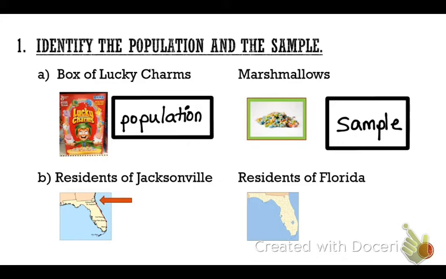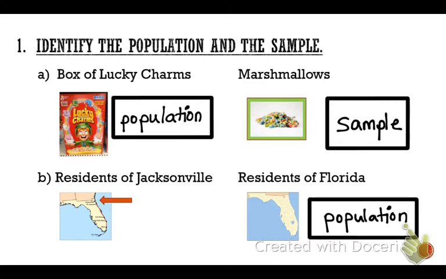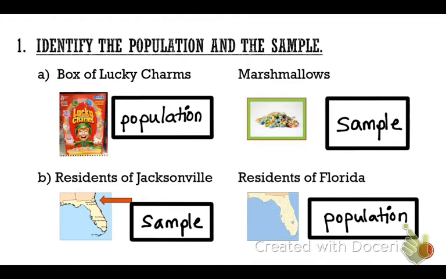So now, from what we did on that one, problem B, I've got the residents of Jacksonville, and then I have the residents of Florida. Which one of those do you think is the population? The residents of Florida. Why? Because that is the entire group, the entire thing it's talking about. Now, what would the sample be? The residents of Jacksonville. Okay, because that's just a part of the population. Do you guys see the difference between sample and population? Okay, so on tonight's homework, you'll have a few questions that ask you things like that. Identify and try to figure out which one is the sample, which one is the population.